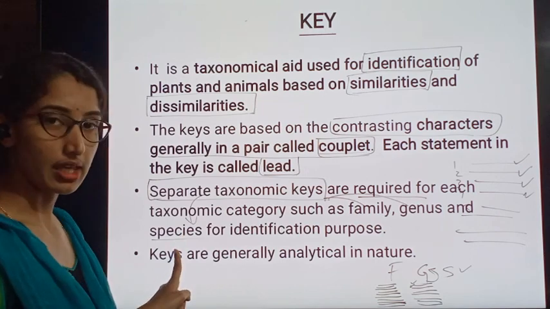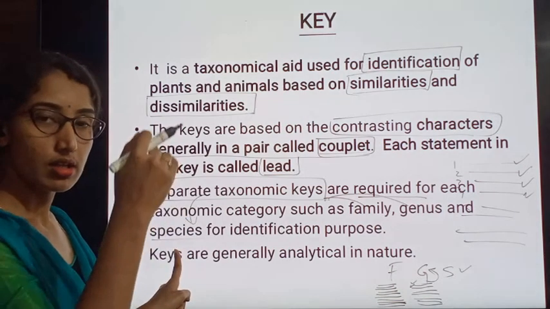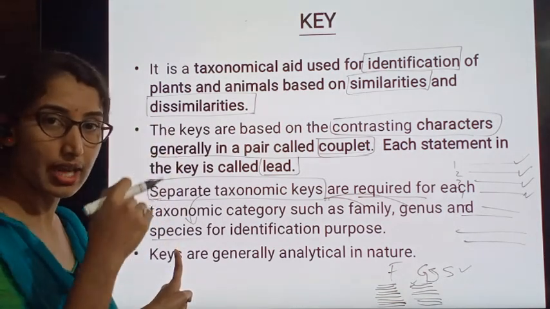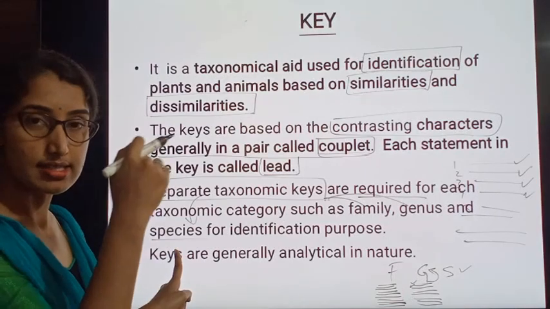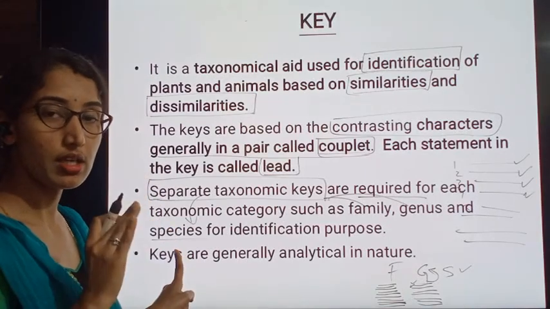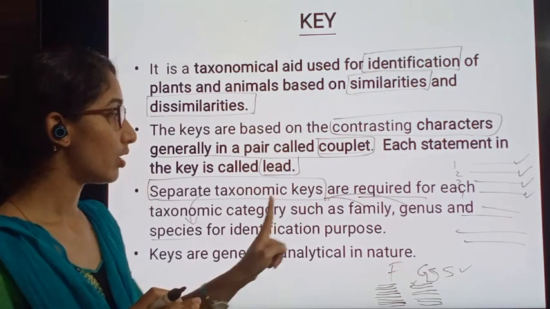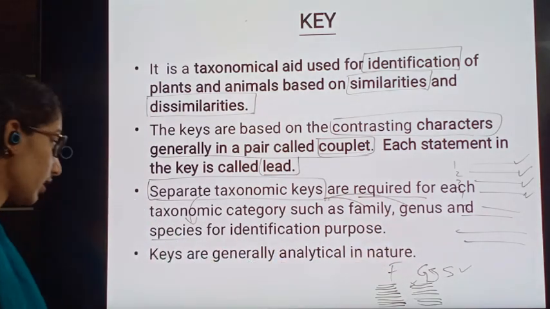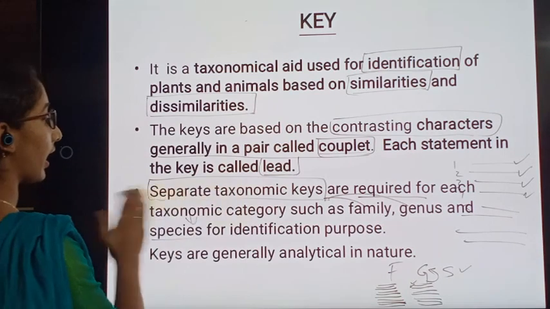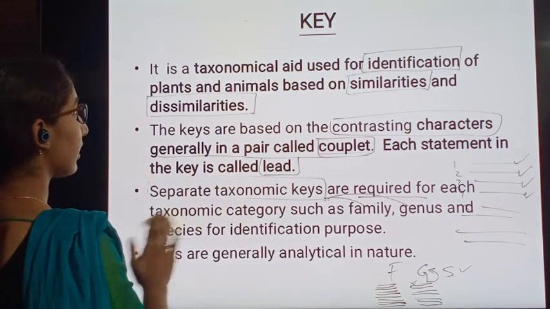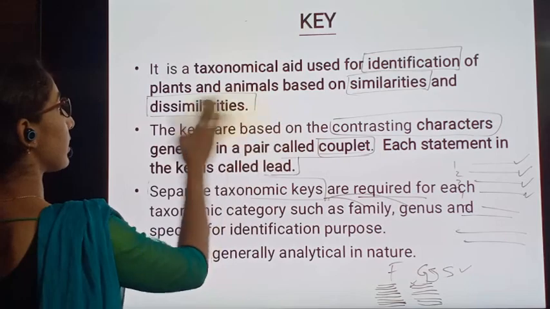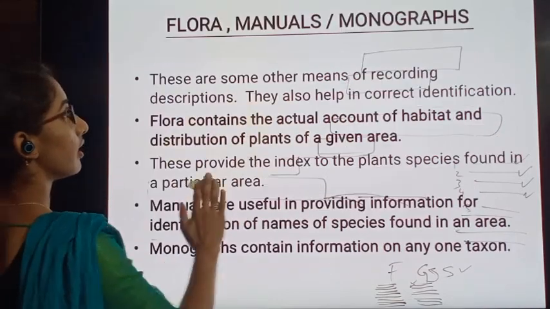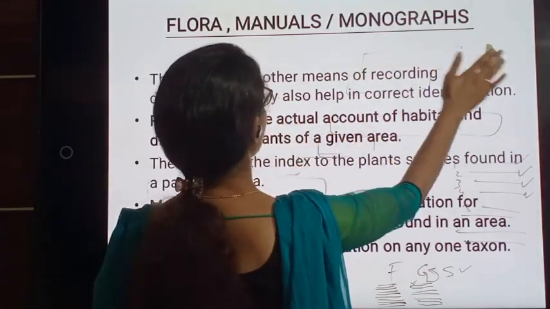The same key, where the similarities are mentioned, cannot be used for species or family or genus. They require different keys for the identification. Next, we shall see the next taxonomical aid, that is nothing but flora, manuals, monographs.